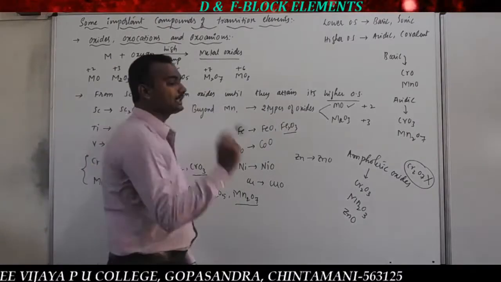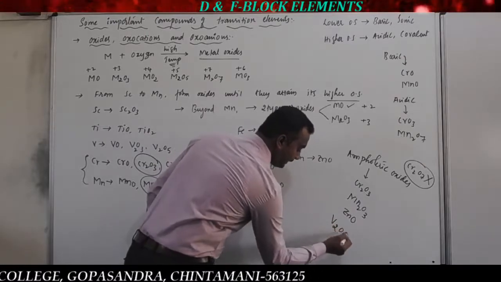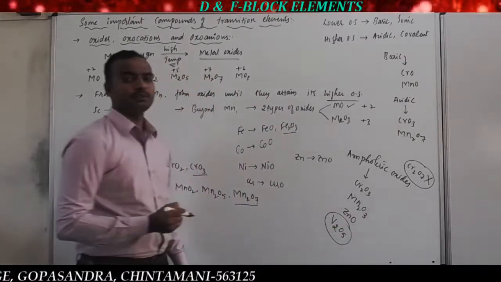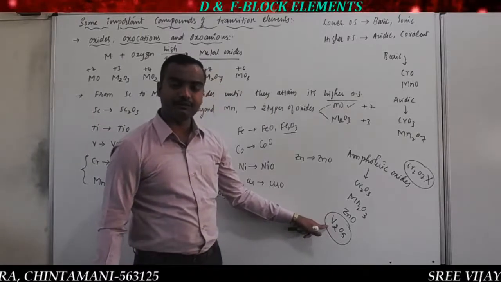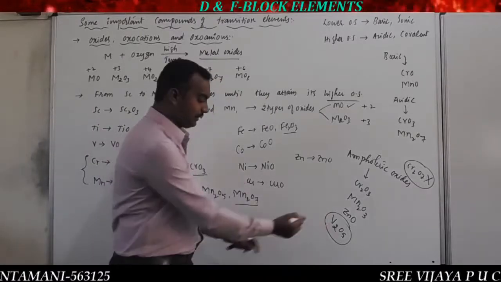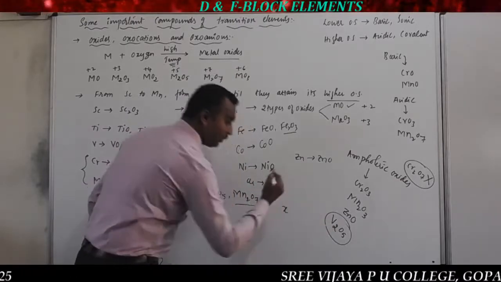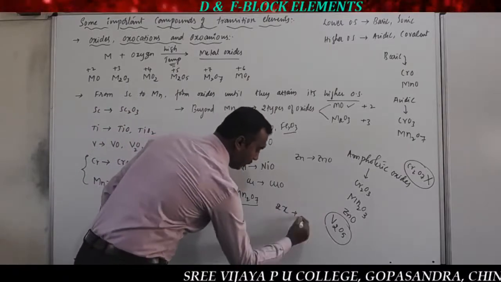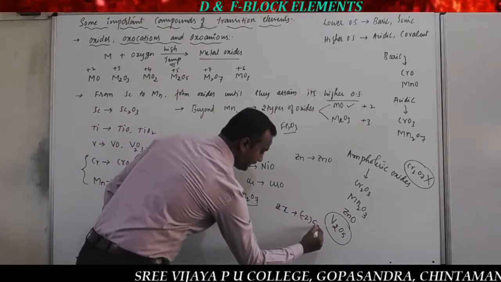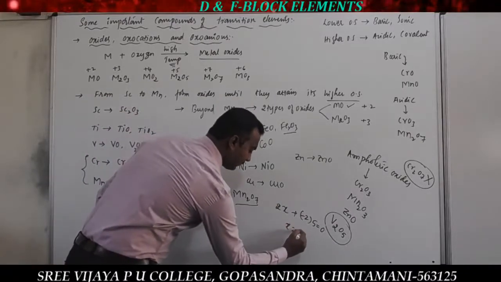And a very important exceptional case for amphoteric oxide is V2O5. This is very important for your competitive exams. So when you calculate the oxidation state of vanadium, we will get +5. So ಹೇಗೆ ಕ್ಯಾಲ್ಕುಲೇಟ್ ಮಾಡ್ತೀವಿ? So vanadium pentoxide ತಗೊಂಡಾಗ let me take x as the oxidation state of vanadium. ಅಲ್ಲಿ 2 ಇದೆ, so therefore 2x plus oxygen ಗೆ -2 into 5 is equal to 0. When you calculate the x value, x is equal to +5 ಬರುತ್ತೆ.